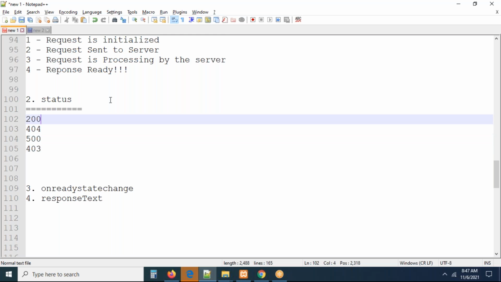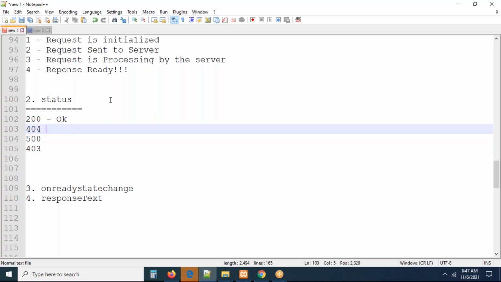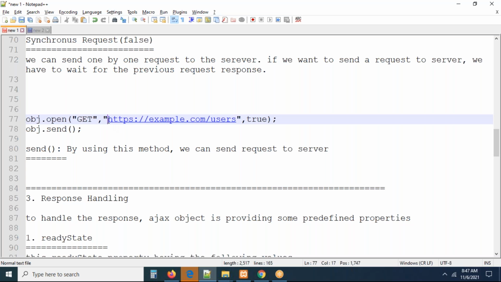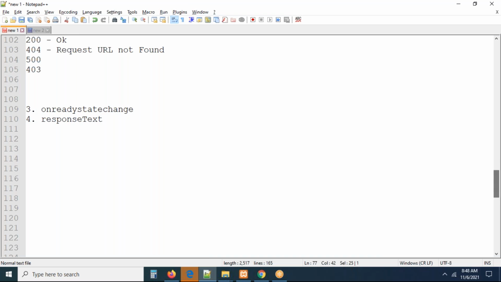What is the meaning of them? 200 is okay, success. 404 is request URL not found. I mean, you are giving a URL, right? This URL is invalid. That's the reason you are getting request not found.